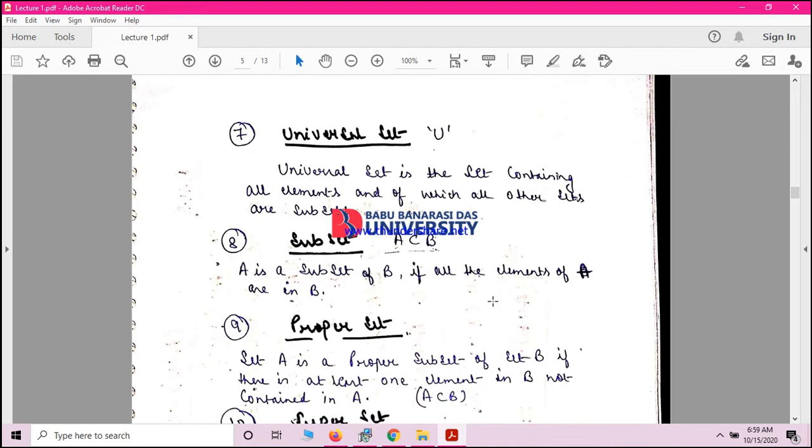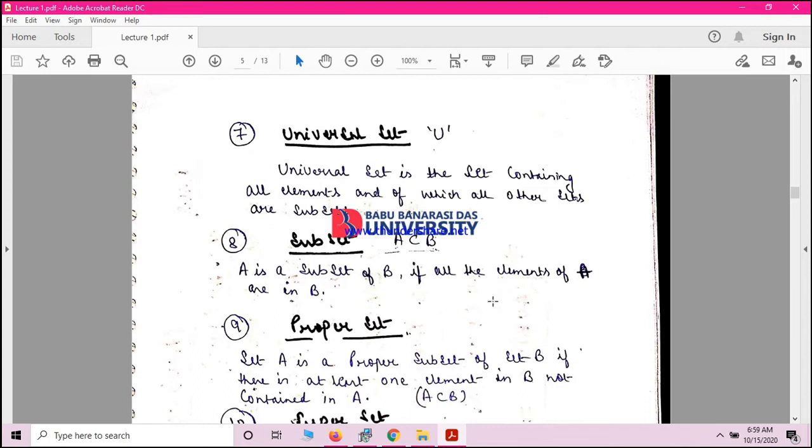Let me try to explain it with an example. If I am saying that in any application of set theory, all the sets under investigation are likely to be considered as subsets of a particular set. What does that mean?